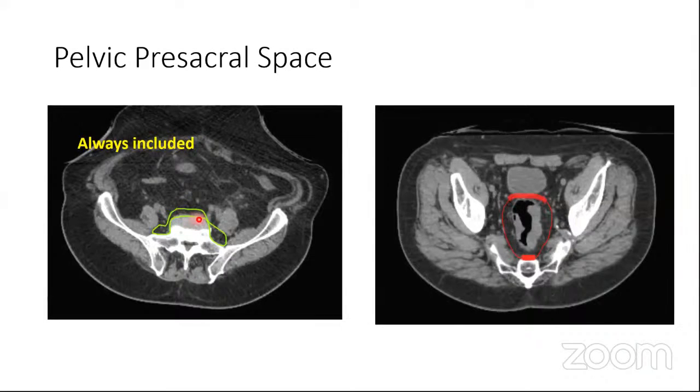So the posterior margin is going to be abutting the sacral vertebra, and anteriorly you are going to have a 1 centimeter margin, and later it is going to go up till your sacroiliac joints. Okay. Now, practically speaking, you will not have to contour this pelvic presacral space. The reason being that when you contour your mesorectal subsite and you contour your lymph node subsite, then this presacral space automatically comes within these two subsites. So this practically becomes a virtual space which you don't have to contour, and it is automatically confined when you finalize your volumes with the mesorectal volume and the lymph node volume.